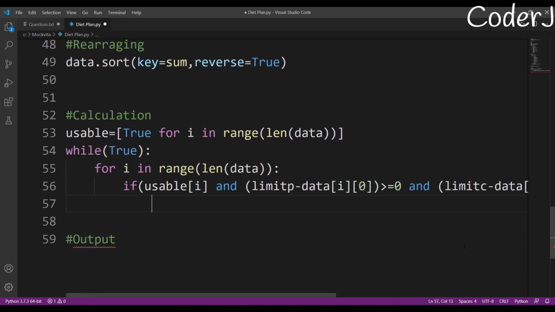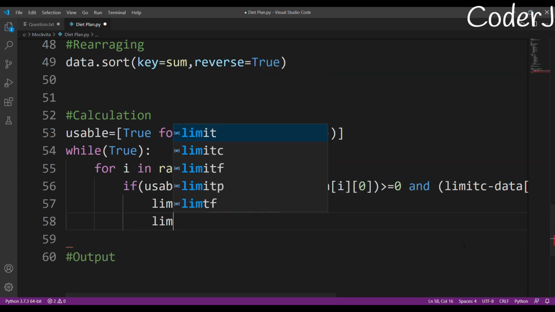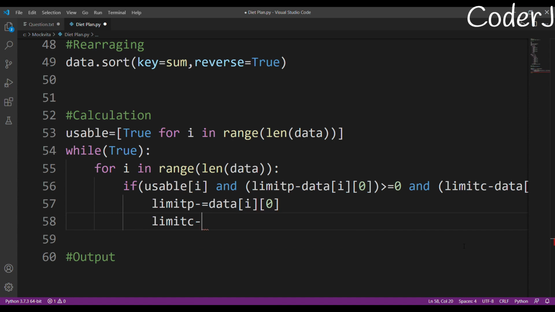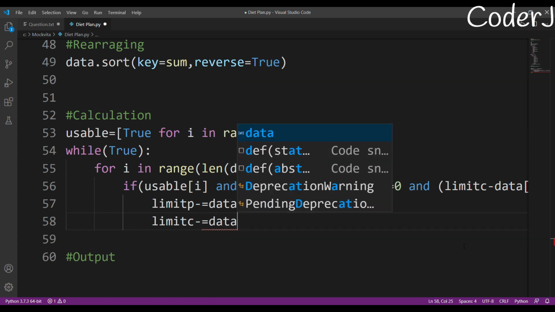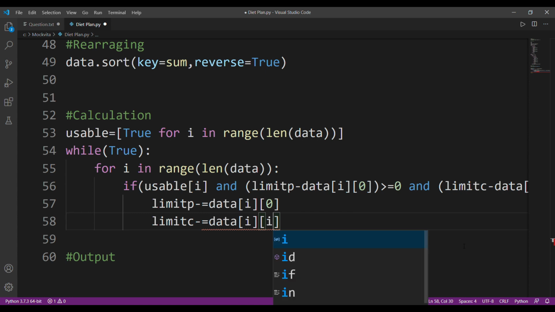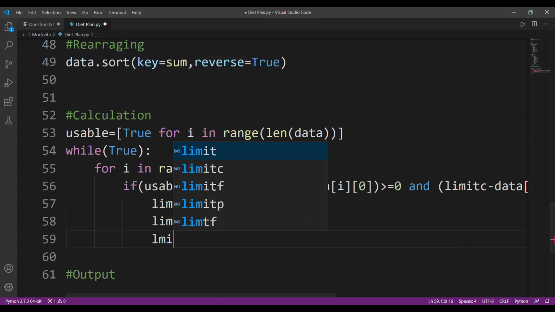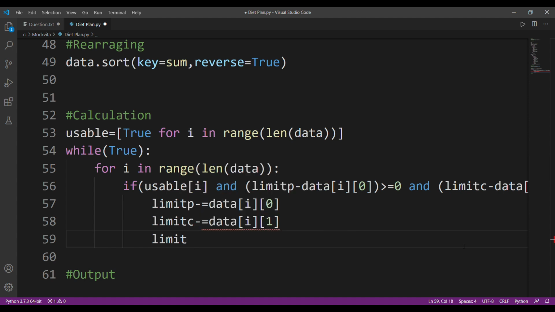If I'm not exceeding a limit, then I'll just remove the value from my limit. Why take another variable? Why complicate the question? I'll just remove that from my limit, and this way I'll do the same thing for all of this data I and 1, and this is only possible if none of these values are exceeding my limit. So limit of my f, it was PCF, right? PCF minus equals to data.